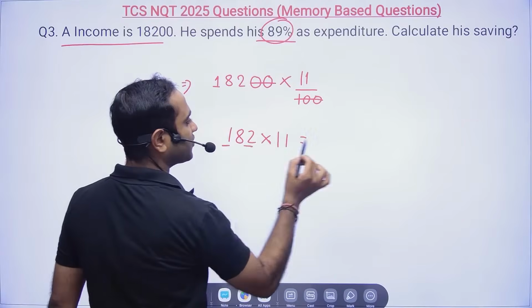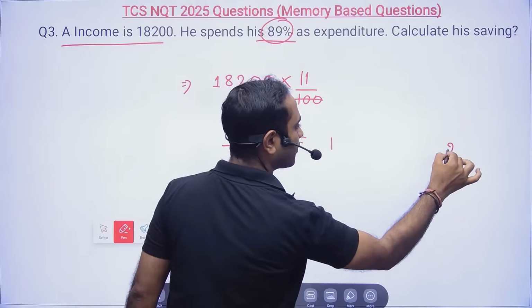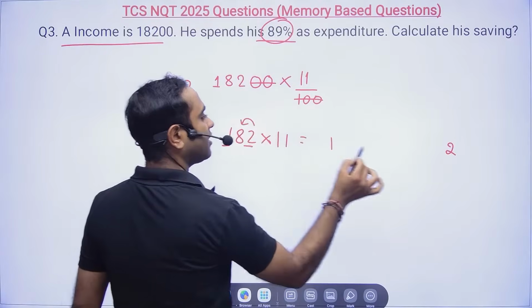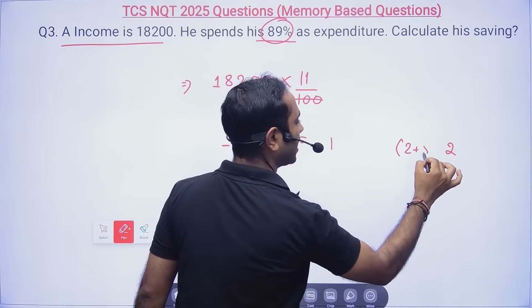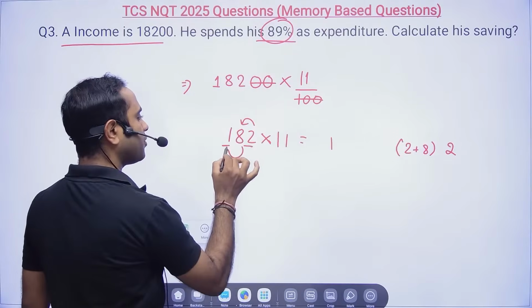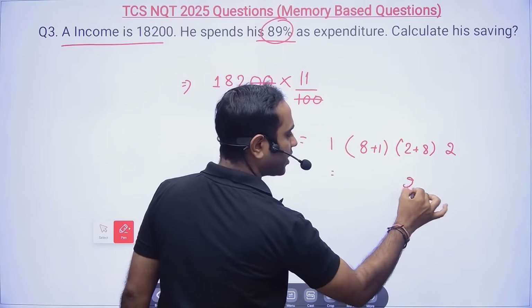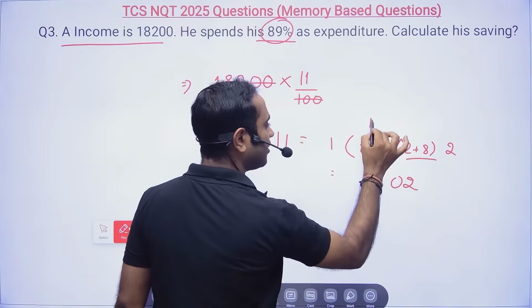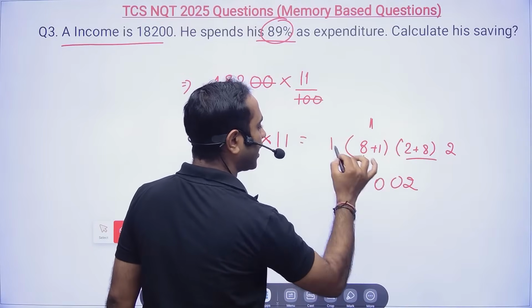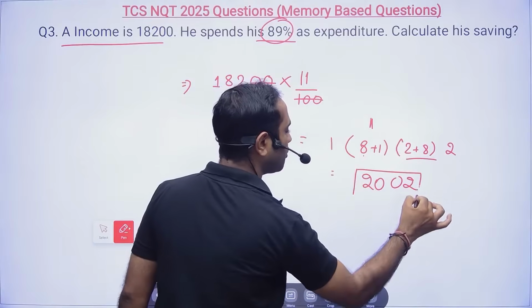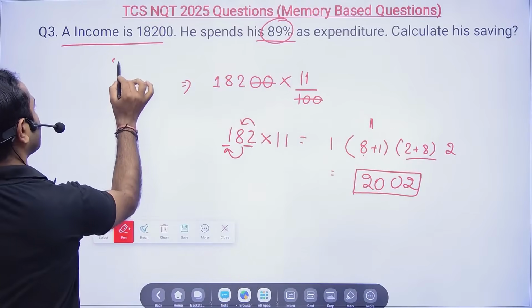Write the first and the last digit, 1 and 2. Then add 2 plus 8, and then add 8 plus 1. That's all you have to do. 8 plus 2 is 10, so 1 will carry over. Now 9 plus 1 will be 10, and 1 plus 1 will be 2. So 2002 will become the correct answer for this problem.